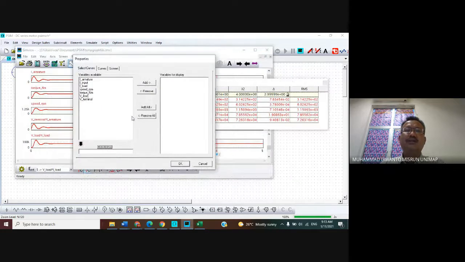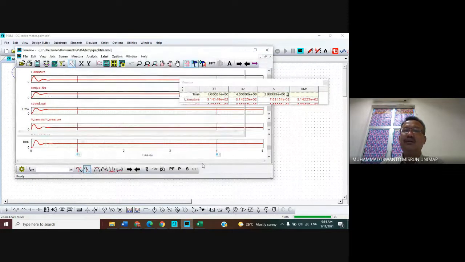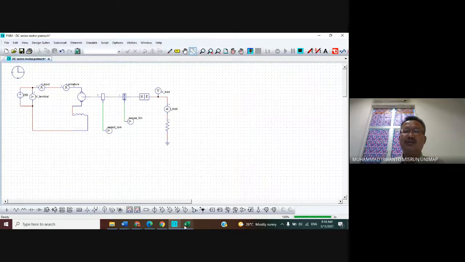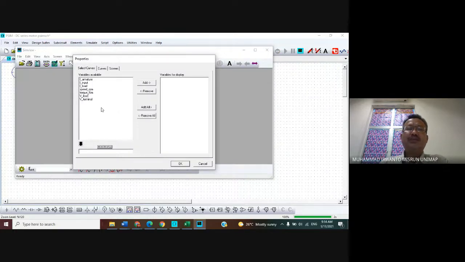I repeat again, I close in here. I close first, and then I click again this run simulation menu bar. Okay, first we want to display the armature current.